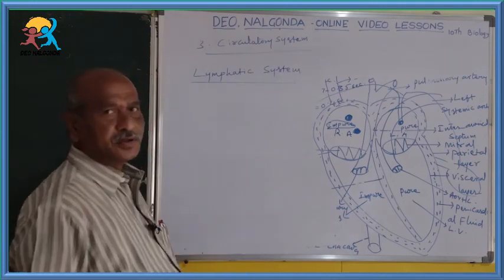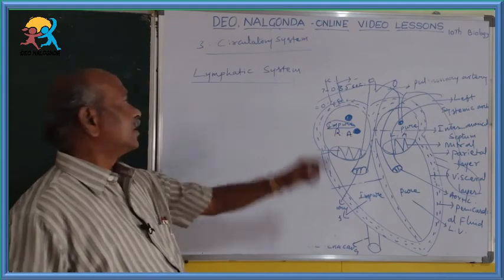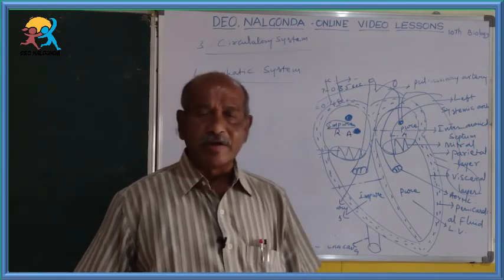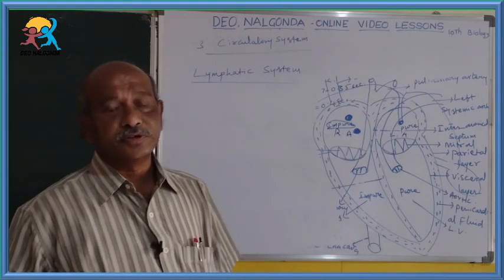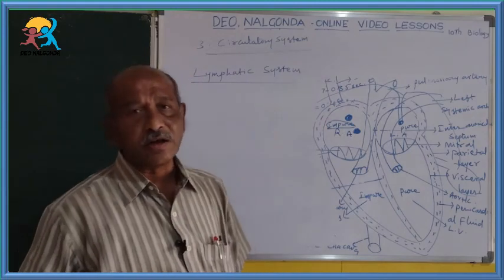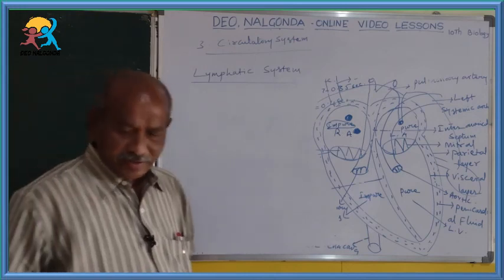Lymphatic system. The second type of circulatory, or transport, system is the lymphatic system. The first one is the blood vascular system. The main important organ is the heart. That means the heart beats and blood flows through the different blood vessels. And what is the lymphatic system?